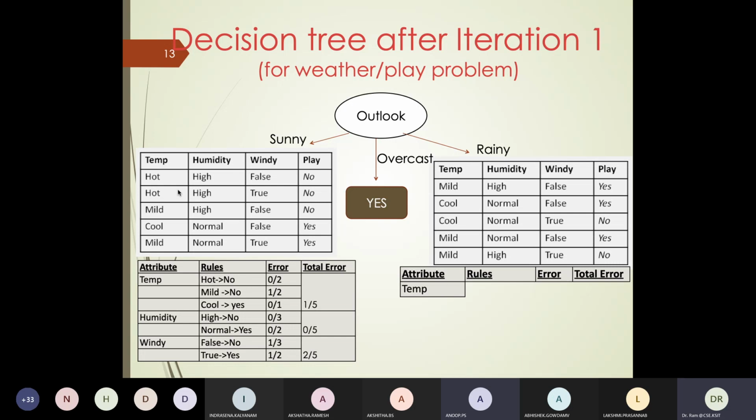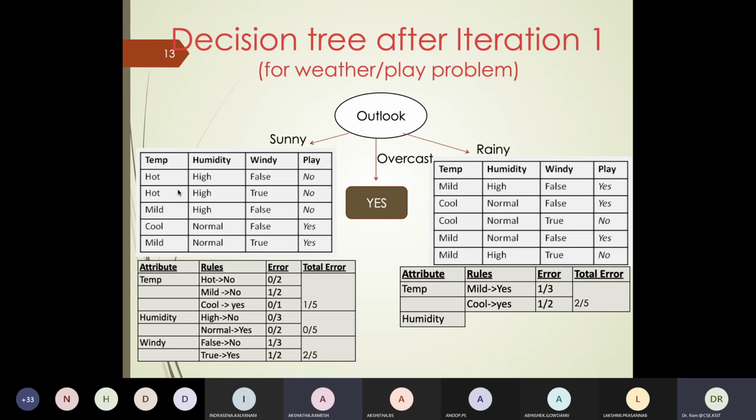Temperature, mild yes, 1/3. Cool yes, 1/2. There are only two possible values. So error is 2/5. Next, look at humidity.